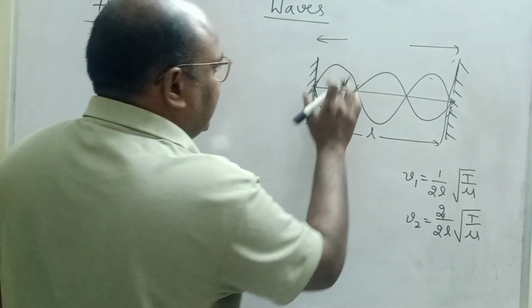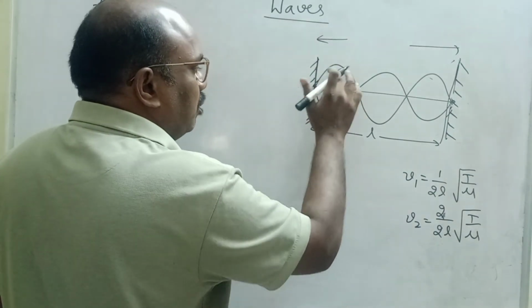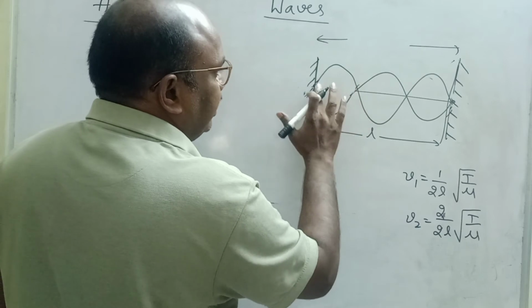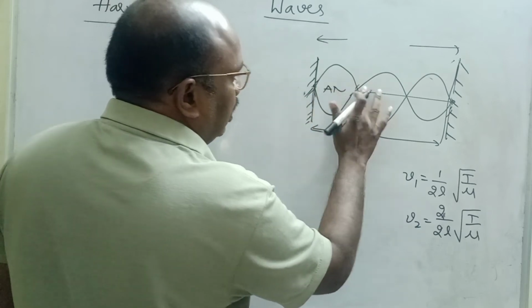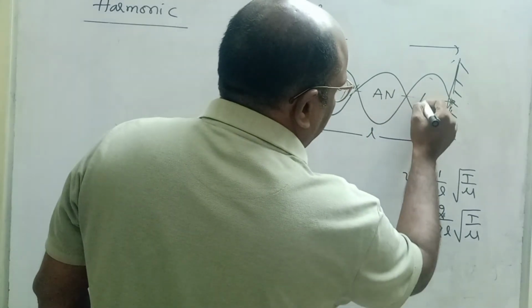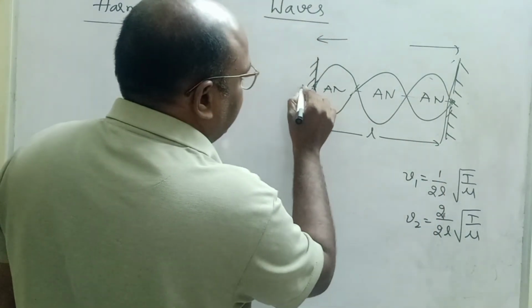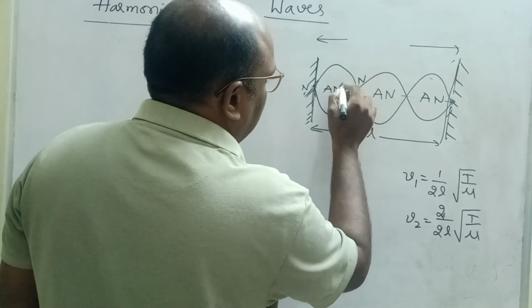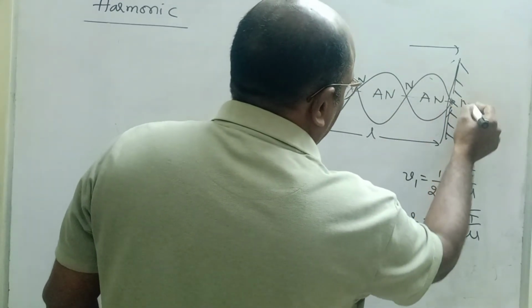Now here particles can displace very freely. Why? Because so much free space is there. So this is called antinode. Here also it can move freely, antinode. Here also the wave can move freely, antinode. This is node, node, node, node.